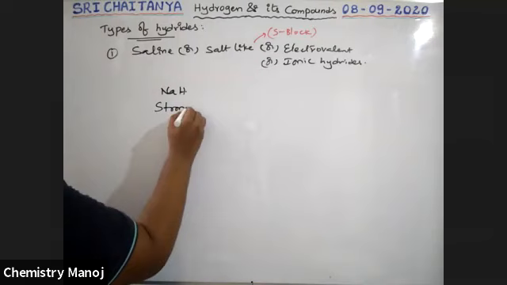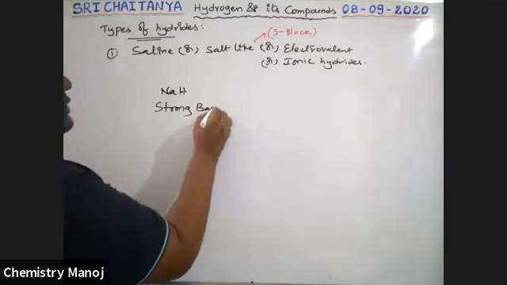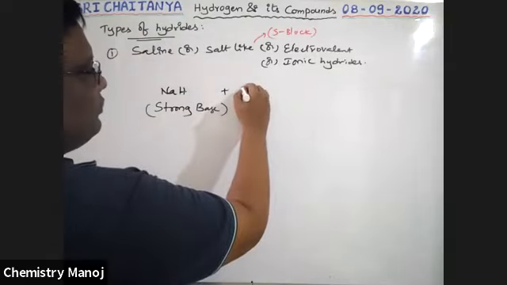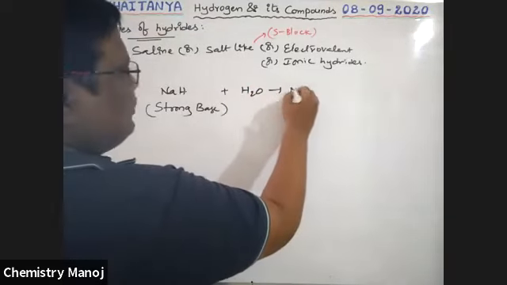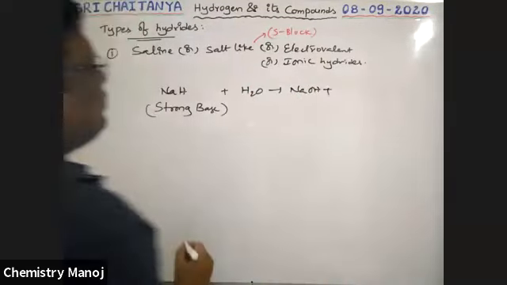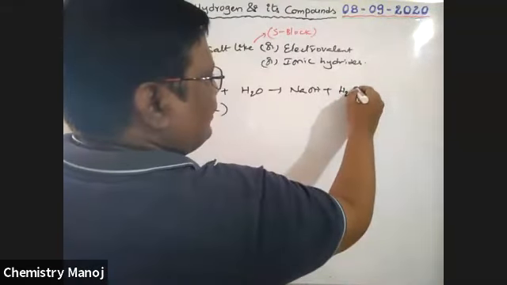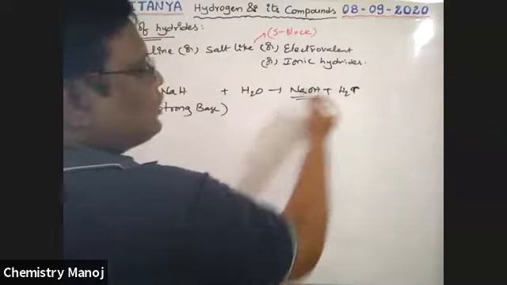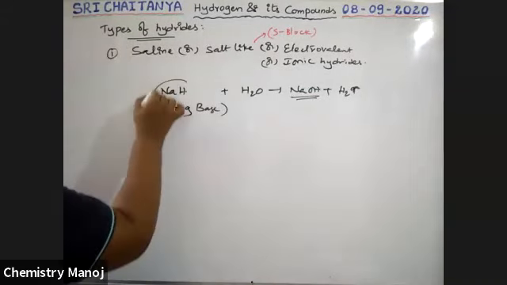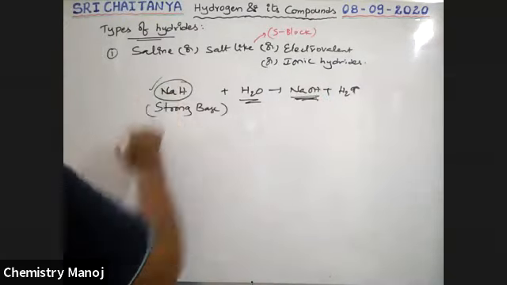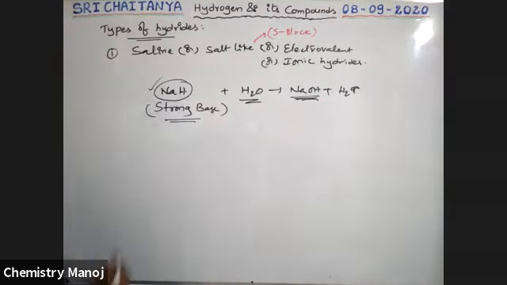In this reaction, NaH reacts with water and gives NaOH plus H2 gas. A strong base is formed. When any substance dissolved in water forms a base, that substance has basic nature. And here NaH has basic nature.